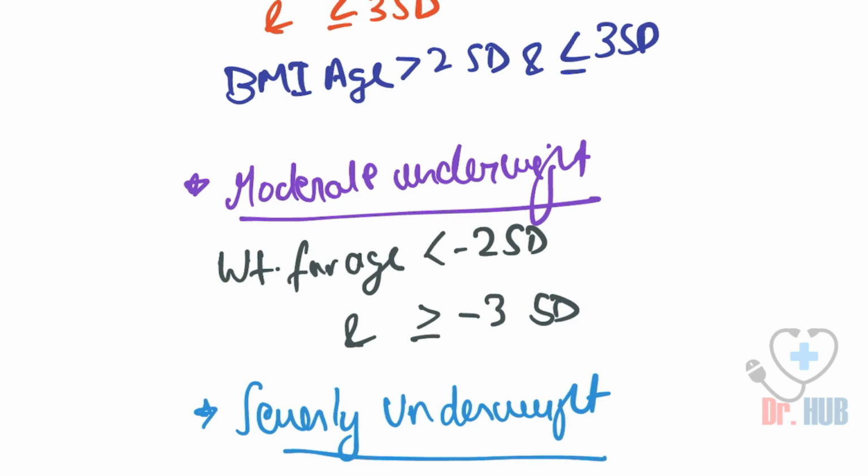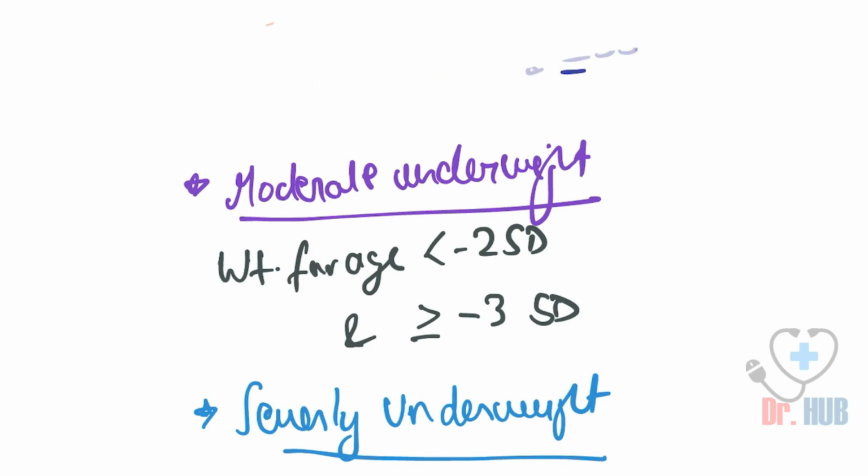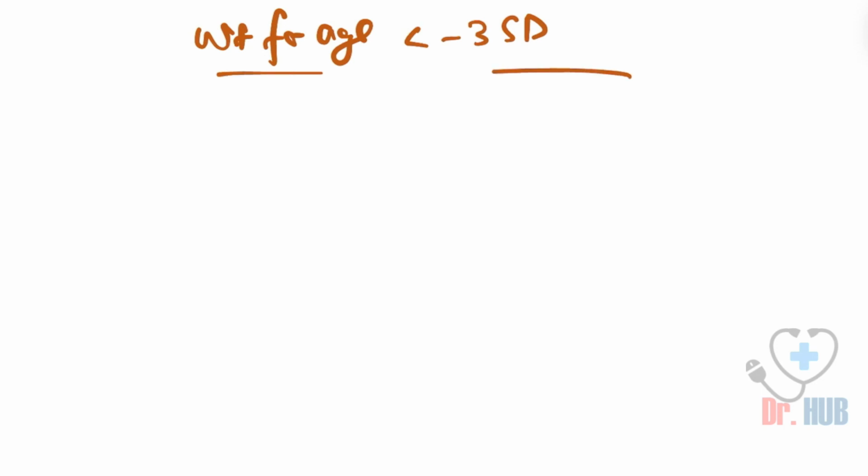What is severely underweight? In the case of severely underweight, the weight for age will be less than -3 standard deviations. This is severely underweight.